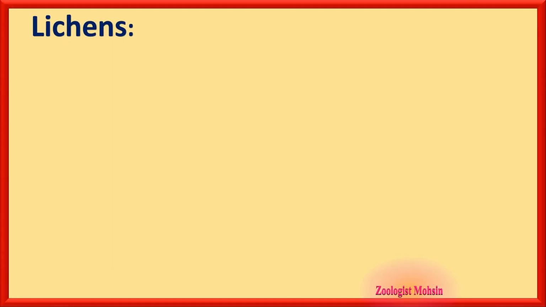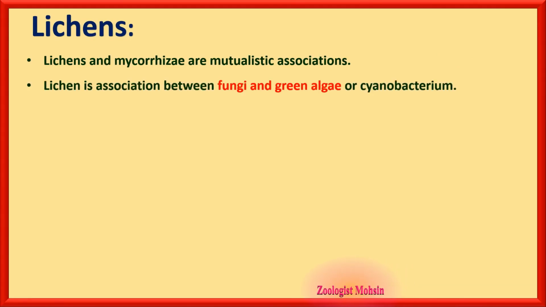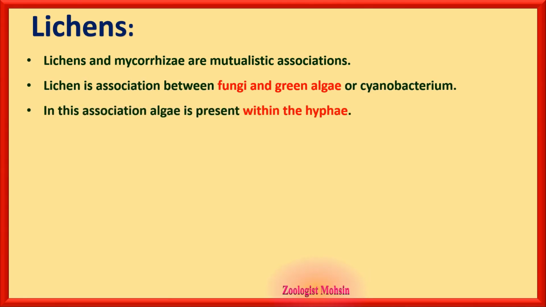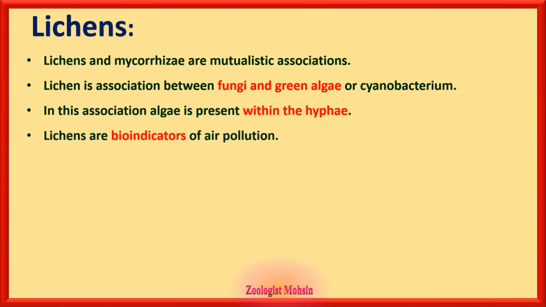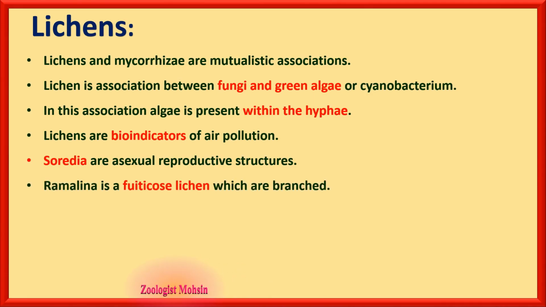Now, the most important part of this lecture are lichens and mycorrhizae. Lichens and mycorrhizae are mutualistic associations or symbiosis. Lichen is association between fungi and green algae or cyanobacterium. In this association, algae is present within the hyphae. Lichens are bioindicators of air pollution. That is important thing to remember, and we shall also repeat it. Soredia are asexual reproductive structures, and that is very important point to remember. Soredia, it is in the diagram.